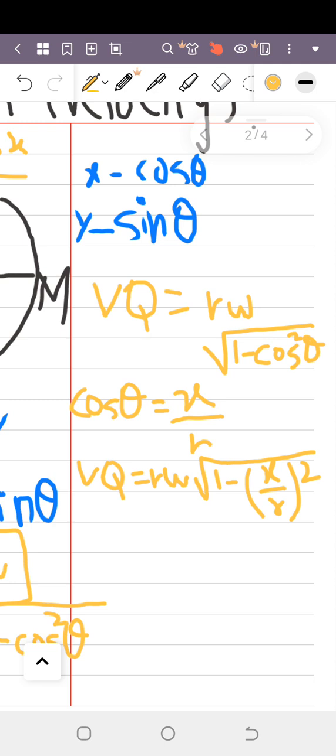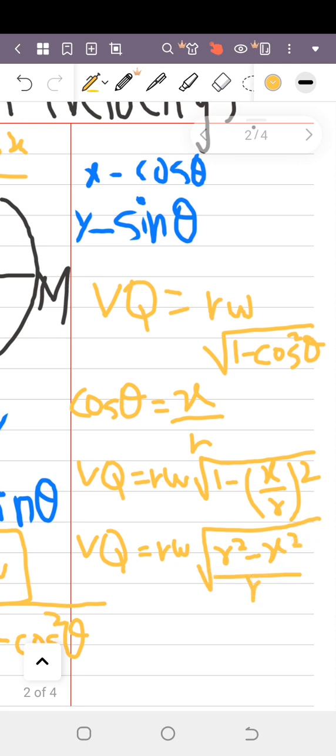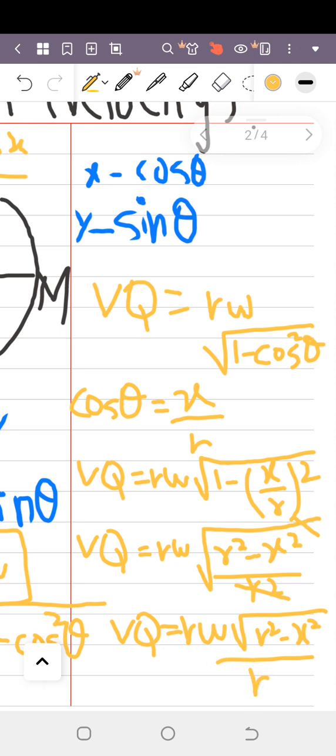Now let's open this. It will be r omega times the square root of r square minus x square, all over r square. The r square under the radical cancels with the denominator, leaving a single r, and that single r is cancelled with this r.